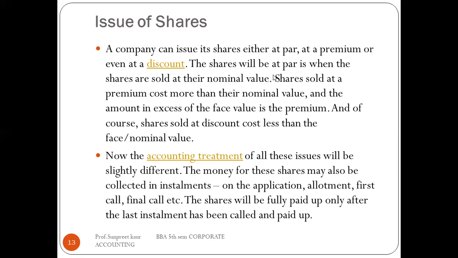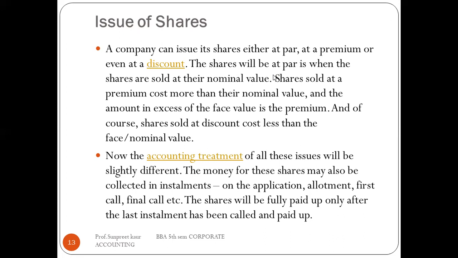We call issue of shares at a premium when the shares are sold at a cost more than the nominal value. And the third one, issue of shares at discount, is when the shares are sold at a discount.